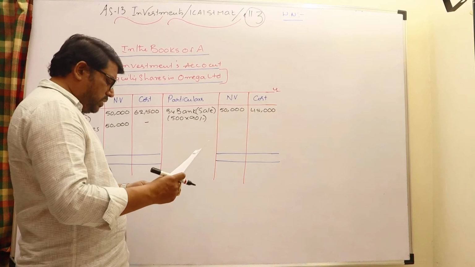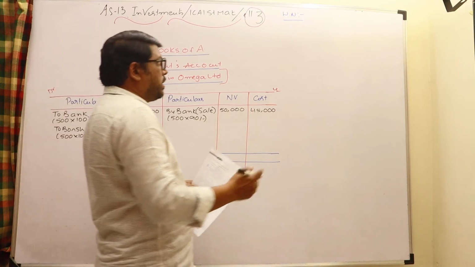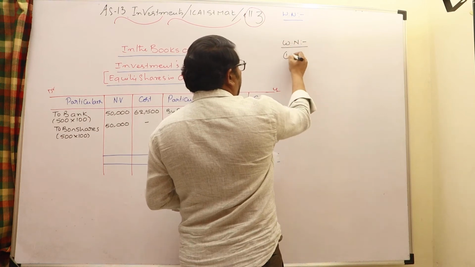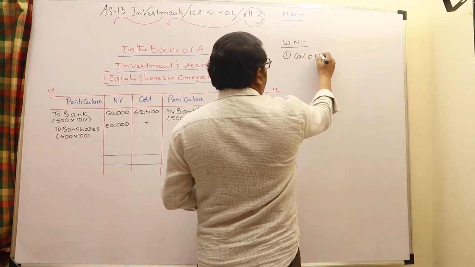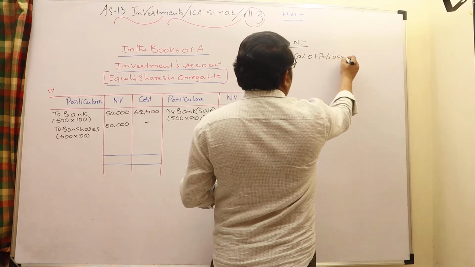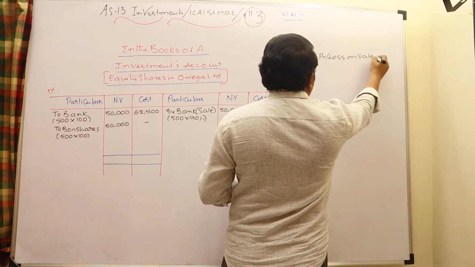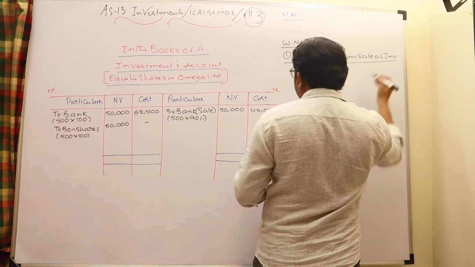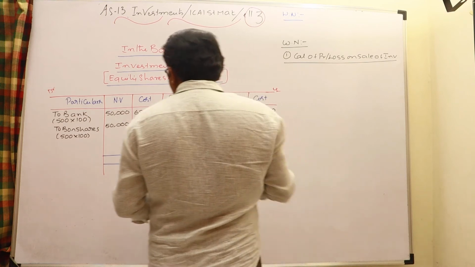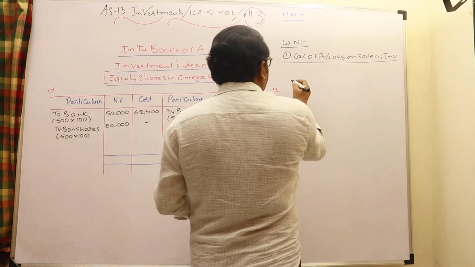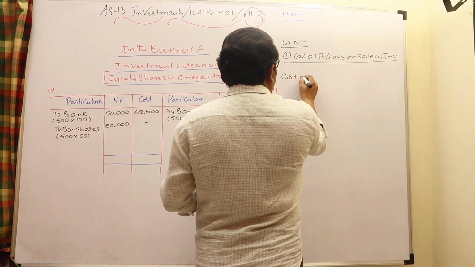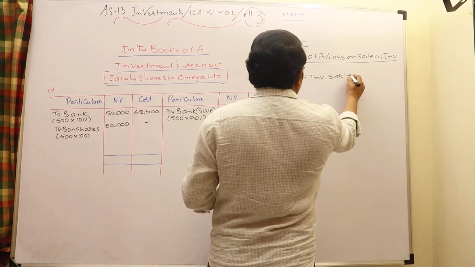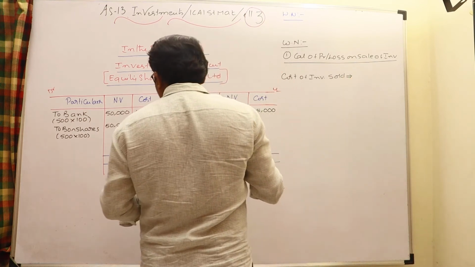So whenever sales has taken place, immediately we have to go to the working notes. First point, calculation of profit or loss on sale of investments. It is to be done on the average cost basis. So totally right now you are having the total nominal value. So cost of investment sold. How are you able to know the cost of investment sold? Let us come to know.